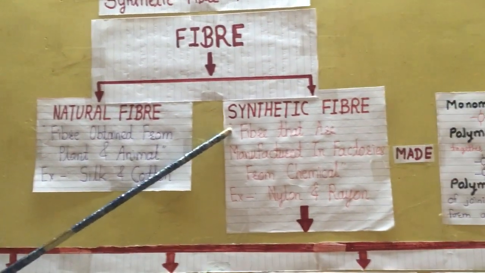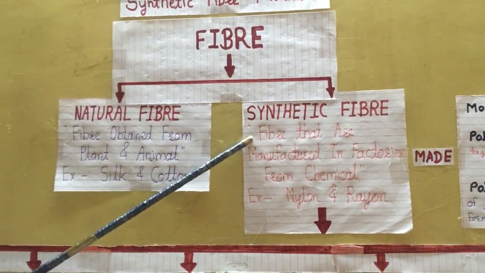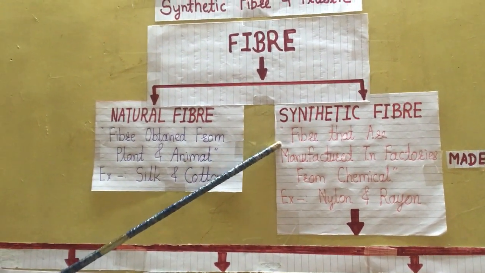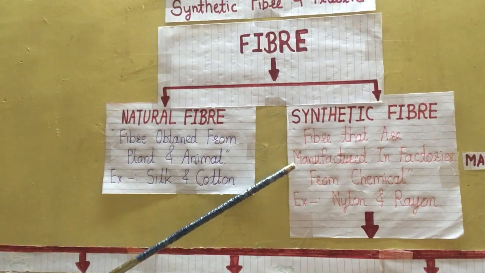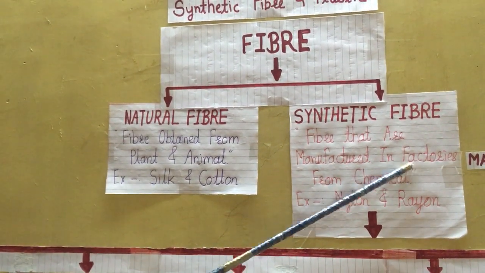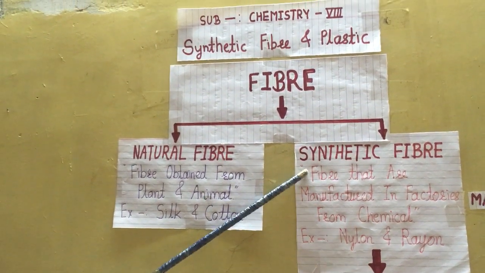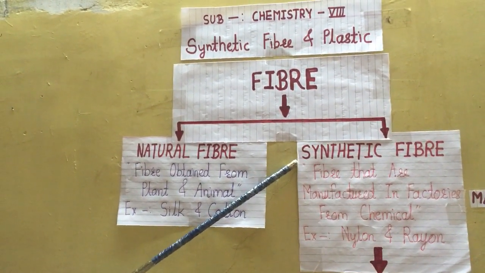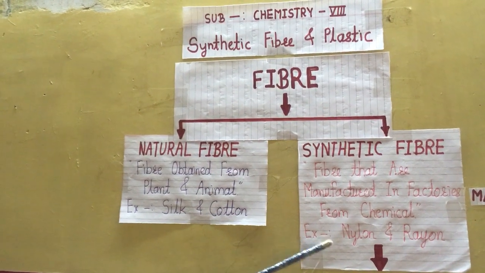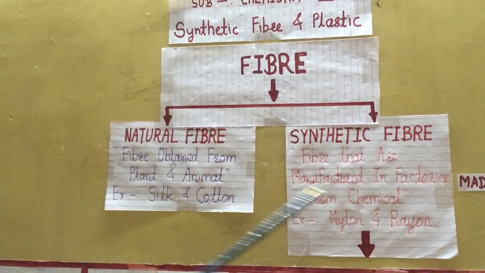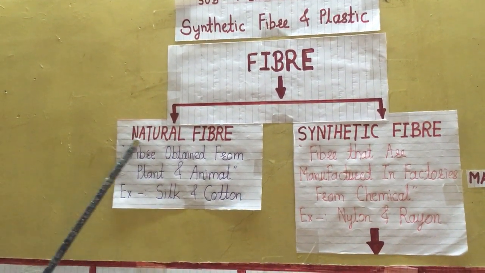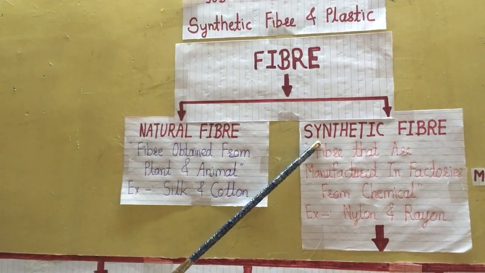Next, what is synthetic fiber? Synthetic fiber means those fibers that are manufactured in a factory from different chemicals. Such a type of fiber is called synthetic fiber. Examples are nylon and rayon. So these are the definitions of natural fiber and synthetic fiber.